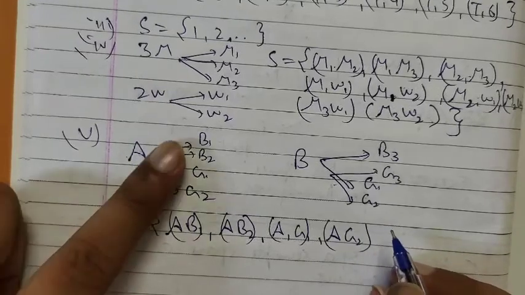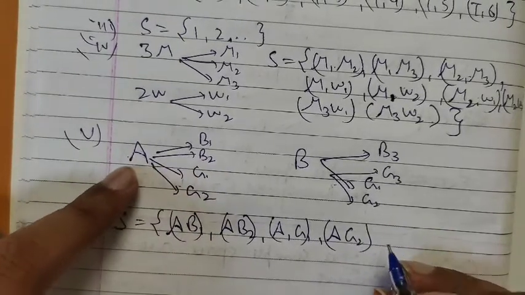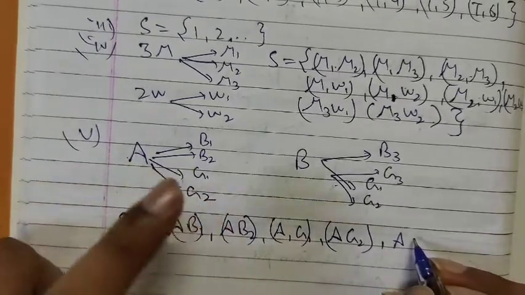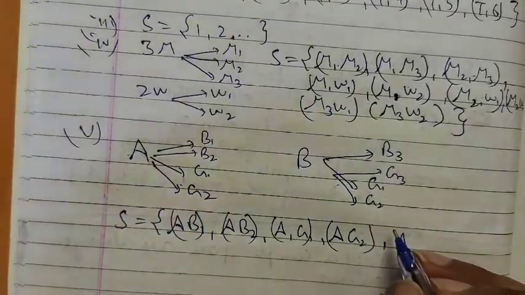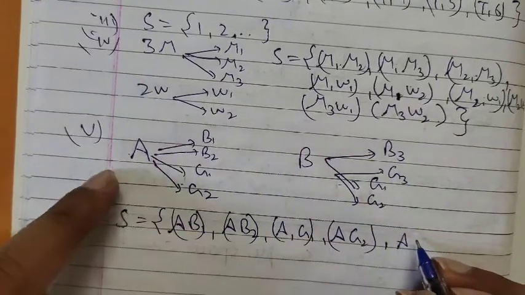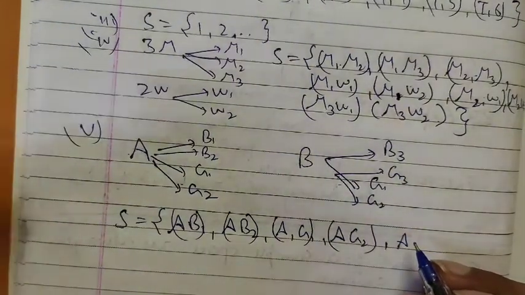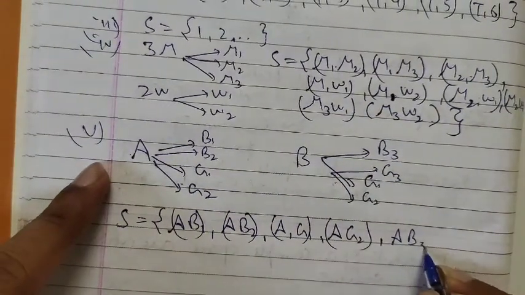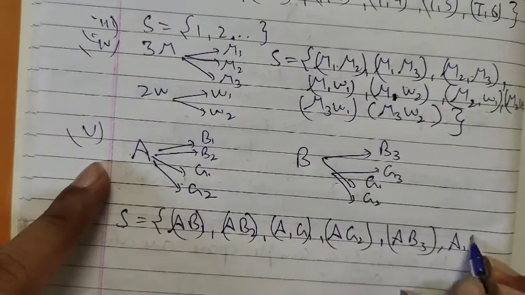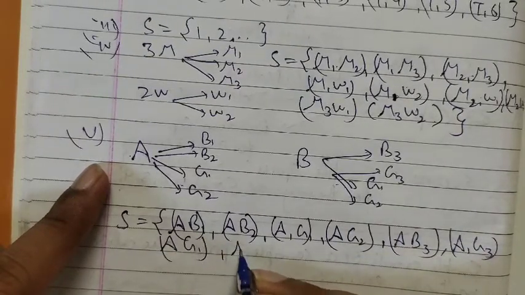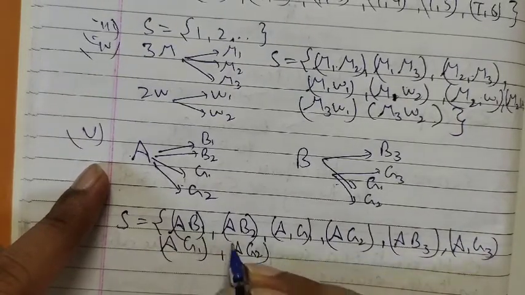So in room A we have these possible outcomes. Suppose if room is A, person can be B3 also. Firstly room will be selected and then the person. So it is not said that the person should belong to the same room. So A B3, A G3, A G1, A G2, right?